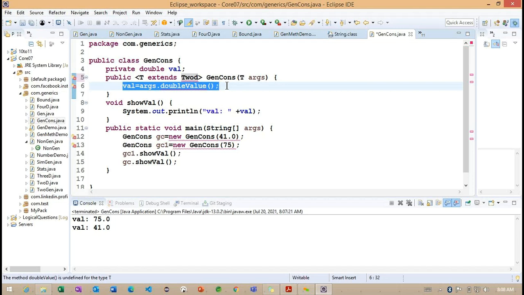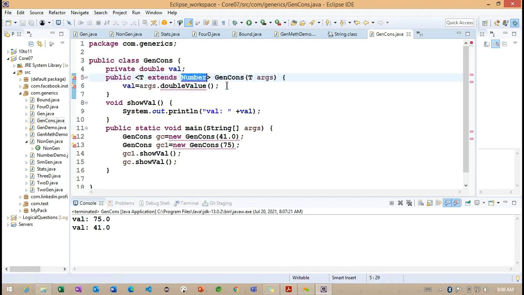So when we define 2D, we can go for a 2D object, or we can go for 3D or 4D objects. This is the way we can extend any class. Along with this particular section, now what we can do, we can go for this also.